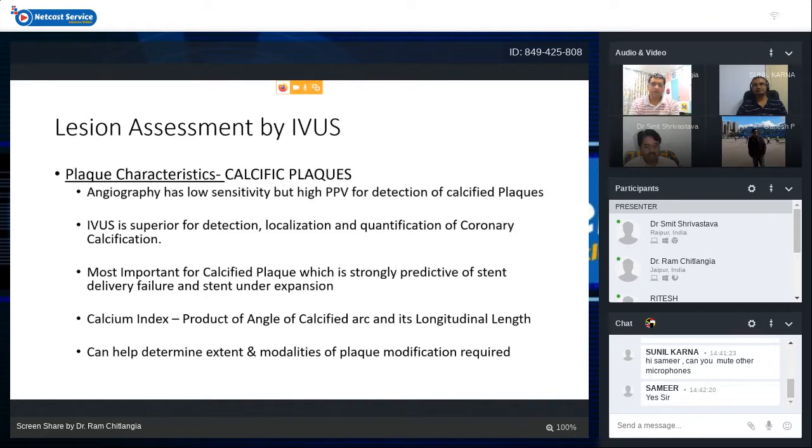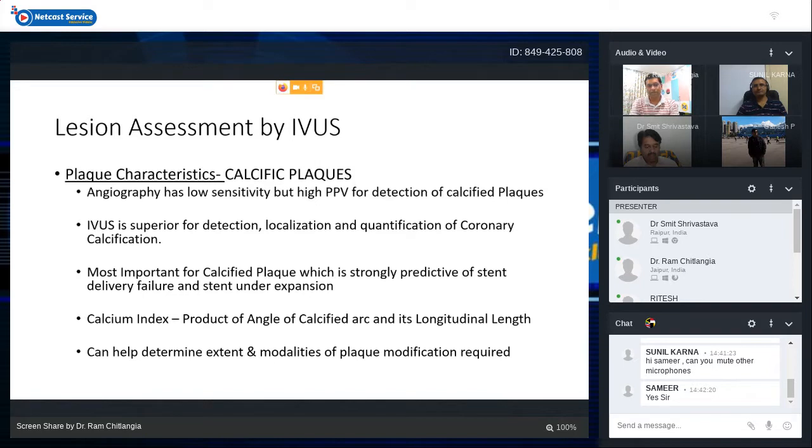expansion. So if you are not able to detect calcific plaque on angiography, and we are able to see it on IVUS and assess the degree of calcification, then we can avoid these types of stent delivery failure or under expansion, and we can have better clinical outcomes in the long term or short term. There is a calcium index, which is the product of the angle of calcified arc and its longitudinal length, and it can help in determining the quantification of calcium inside the coronaries.